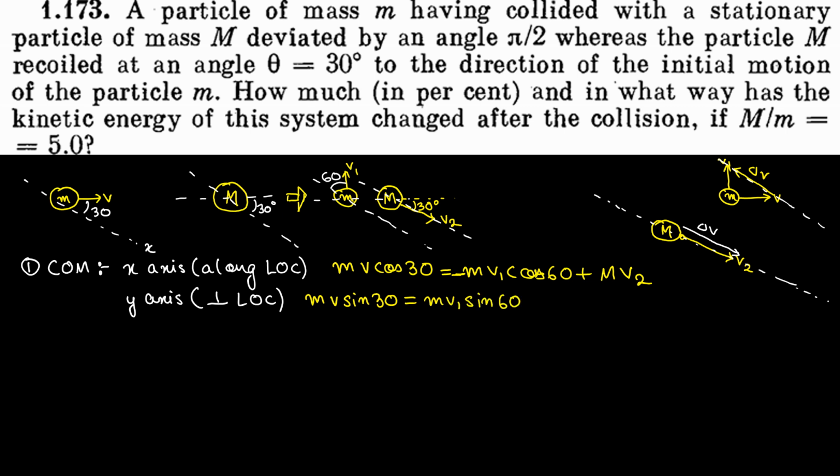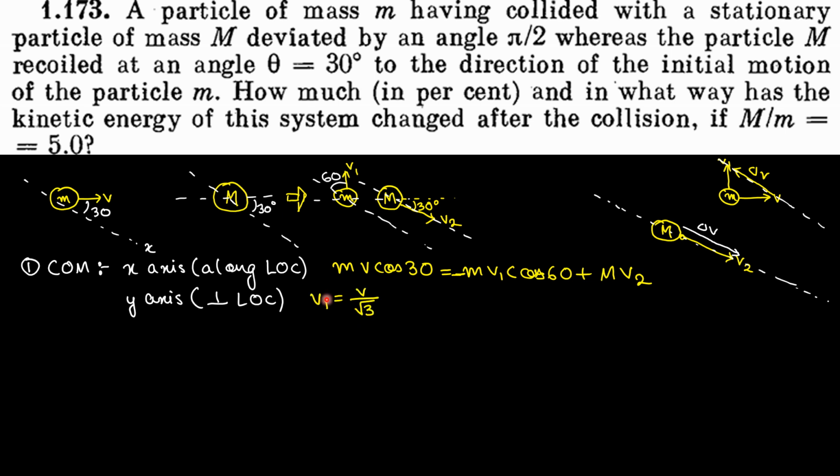Plus, what is the perpendicular component of this velocity? 0, isn't it? So if we analyze this y component of the equation, the m and m would get cancelled. Sin 30 is 1 by 2, sin 60 is root 3 by 2, isn't it? And 2 and 2 would get cancelled. So v1 is equal to how much? V by root 3.